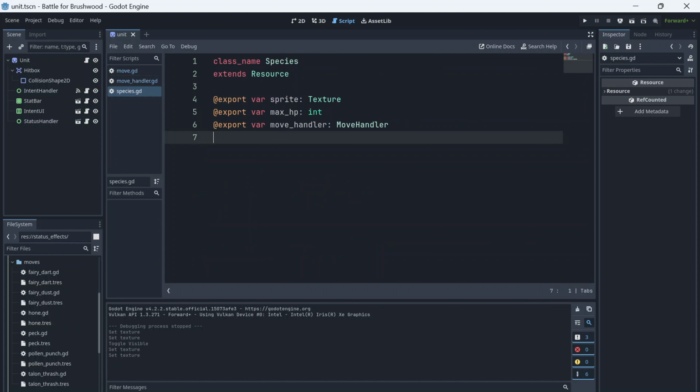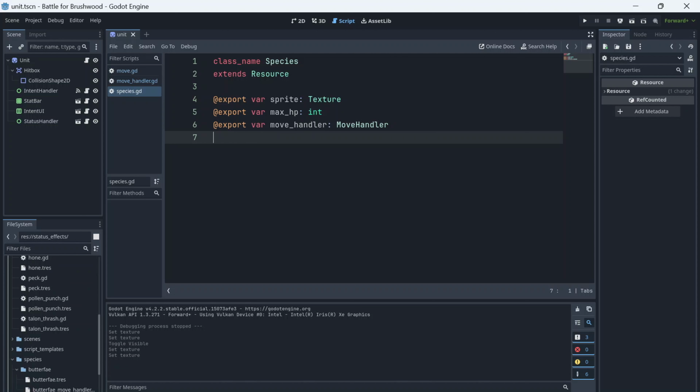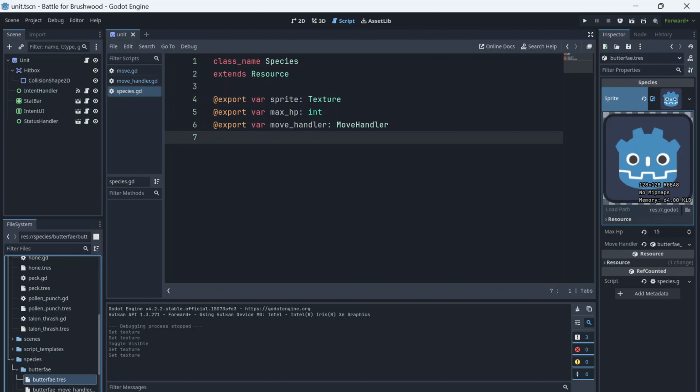The final resource I created was the species resource, which defines a specific species of unit. A species has a sprite, which shows what it looks like, a max HP stat, and a move handler, which determines that species-specific move pool.